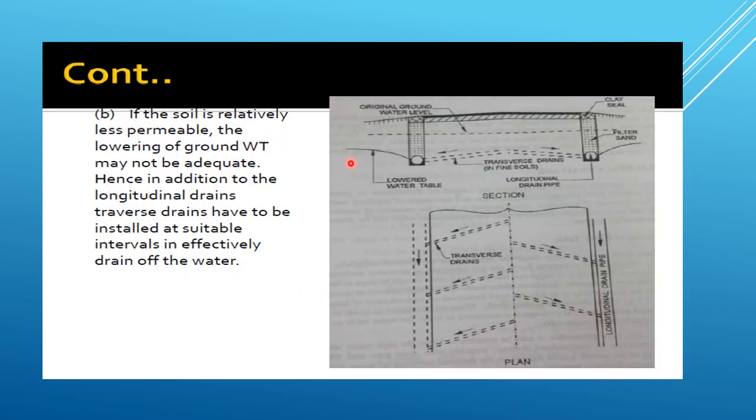If the soil is relatively less permeable, the lowering of groundwater table may not be adequate. Hence, in addition to the longitudinal drain, transverse drains have to be installed at suitable interval to effectively drain the water. So this shows the plan of transverse drains and this is section of the transverse drains.